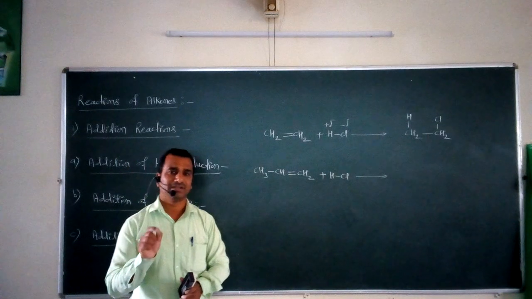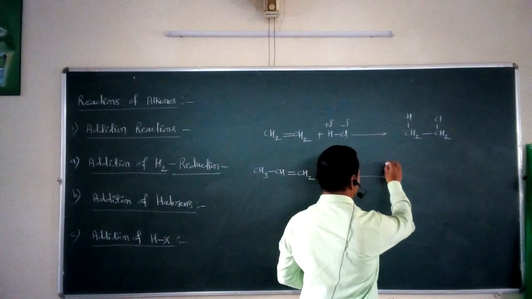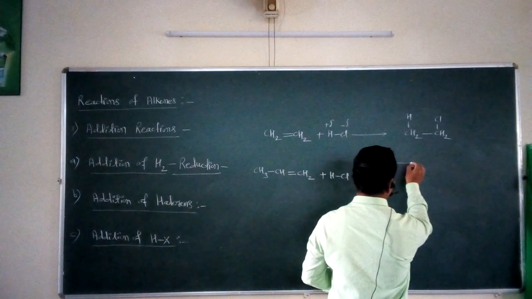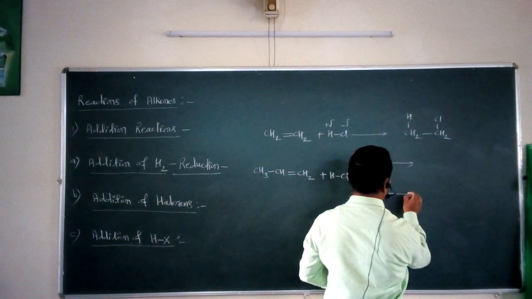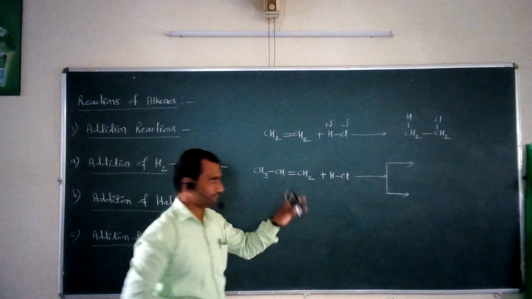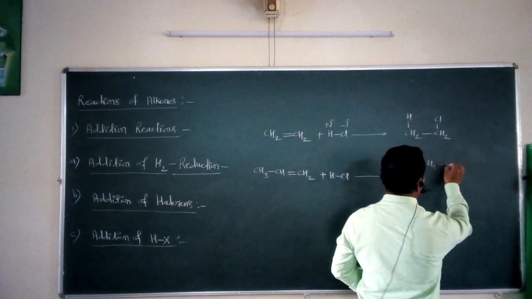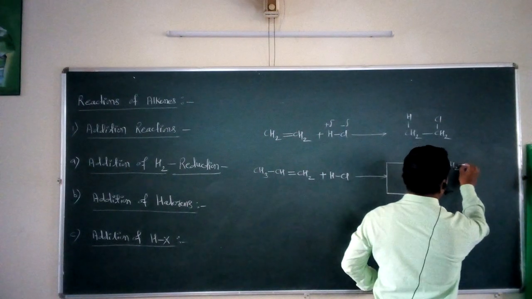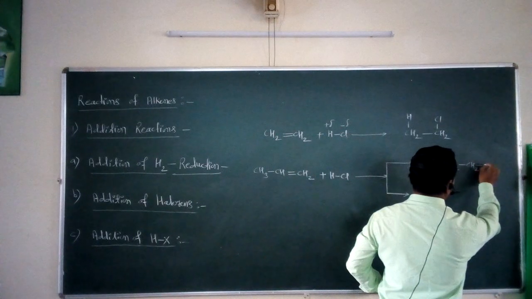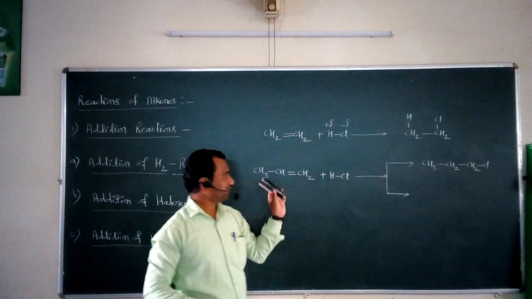What are the two different products? We may write the two different products like this. The first product obtained is CH3 single bond CH2 single bond CH2 single bond Cl.